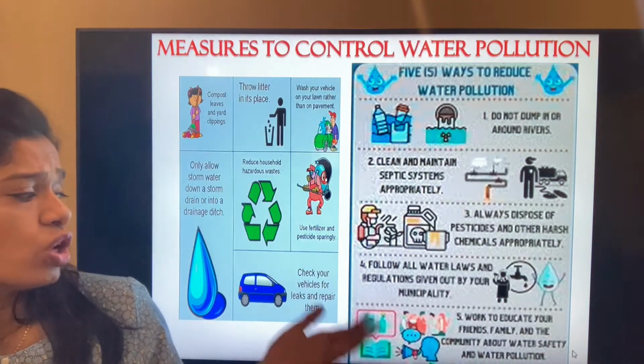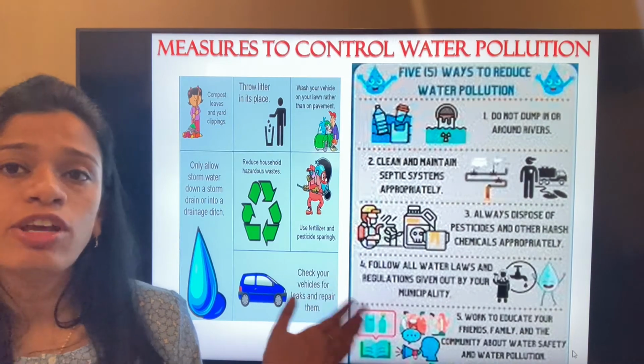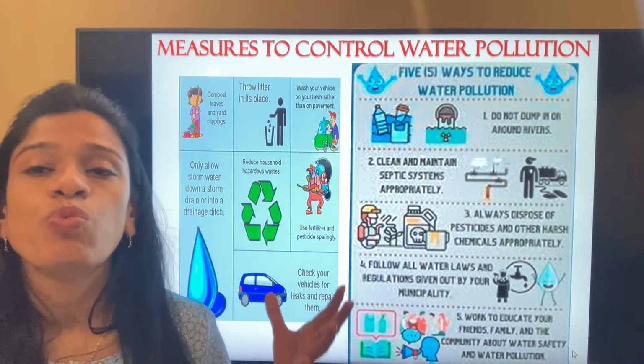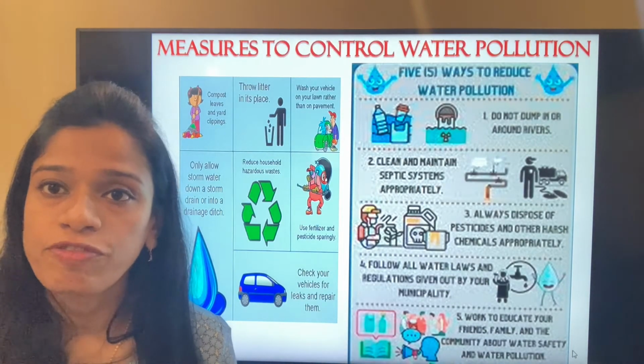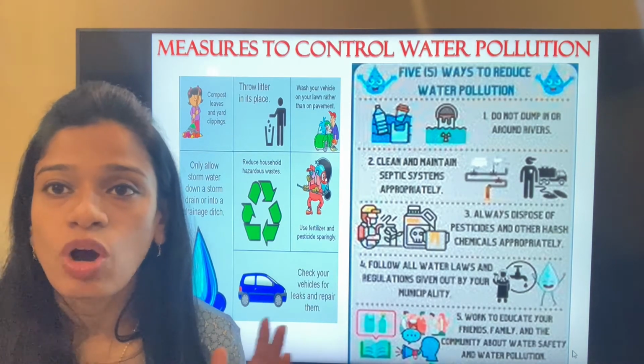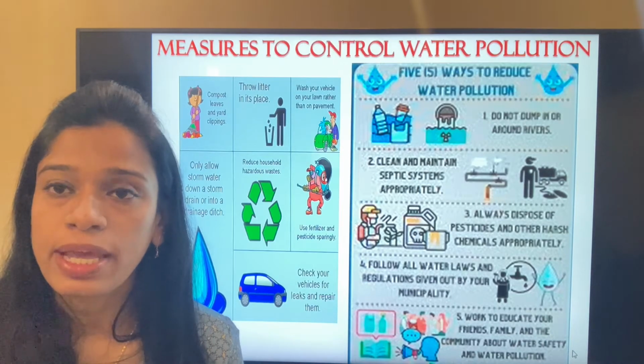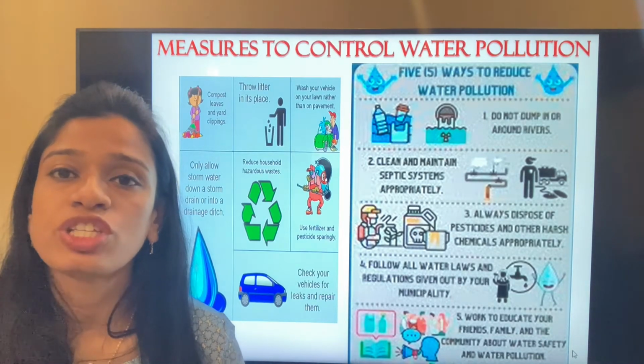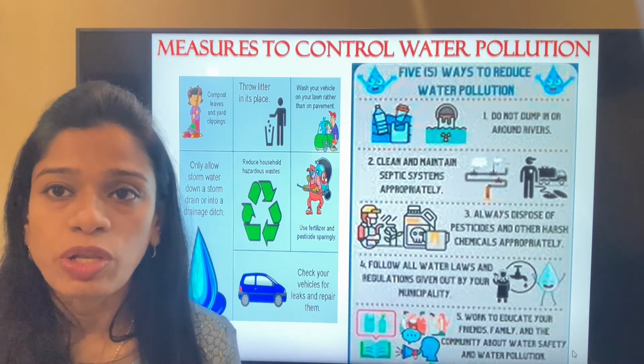And we should also check our vehicles for any leaks and repairs. We should be very careful in throwing or dispersing our litter or the garbage that we produce, because this is the major reason for causing pollution.